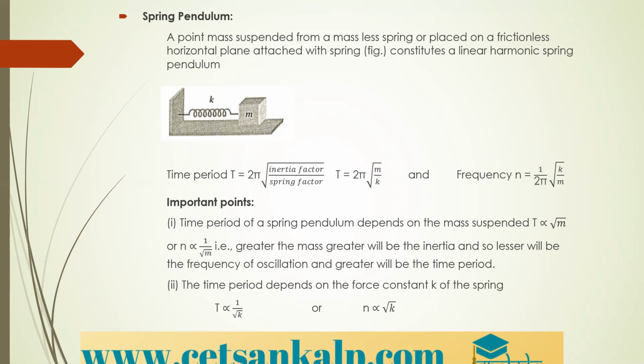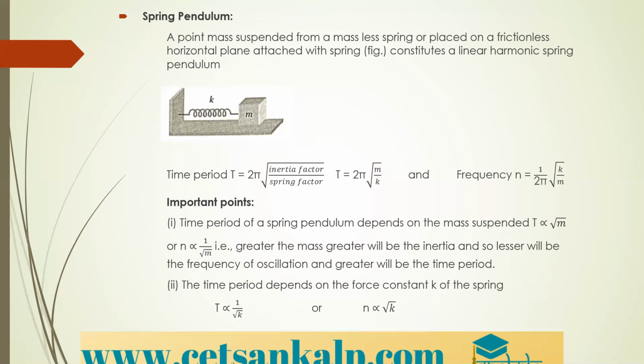So the last important point is the time period of a spring pendulum depends on the mass, that is directly proportional to mass, and frequency is inversely proportional to the mass. Therefore, greater the mass, greater the inertia, and so less will be the frequency. Okay.